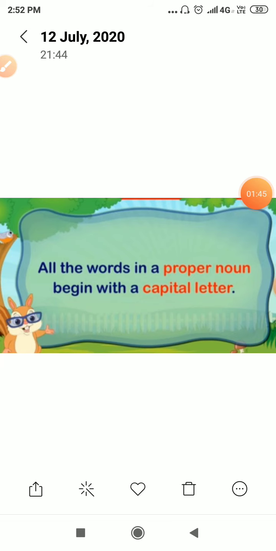All the words in a proper noun begin with a capital letter. Whenever we are going to write a proper noun, it starts with a capital letter, and there is no compulsion of a capital letter for the common noun. It may be in small letters also.